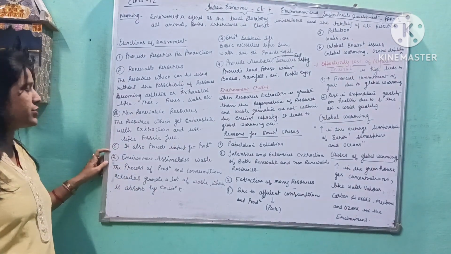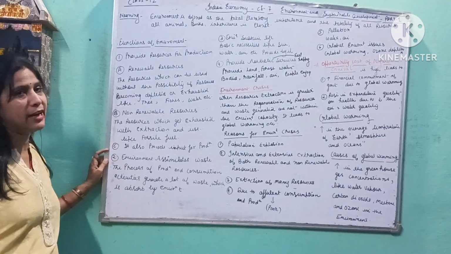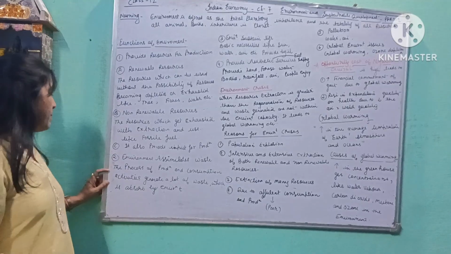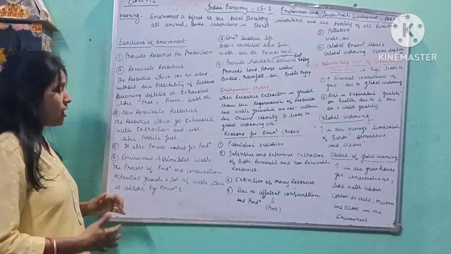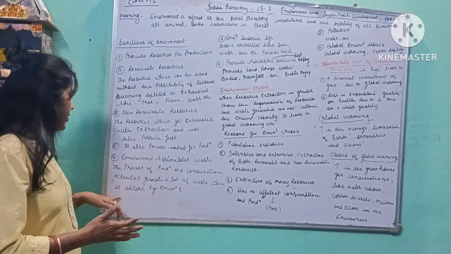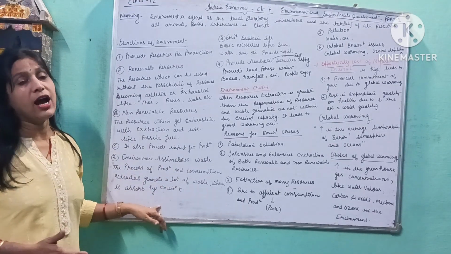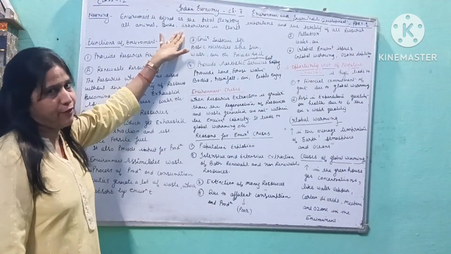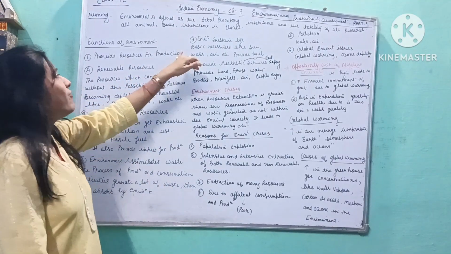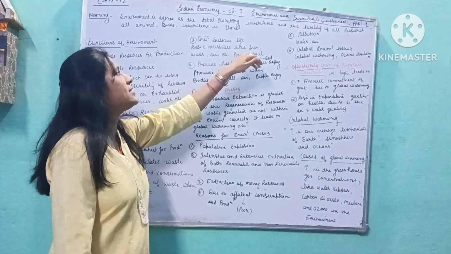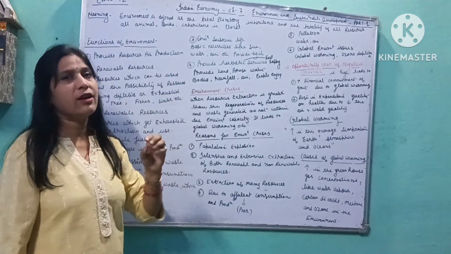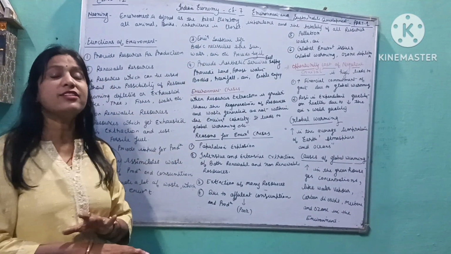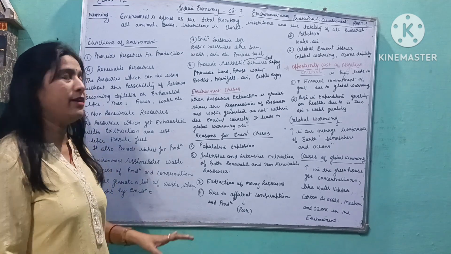The second function is that the environment assimilates waste. It means the processes of production and consumption generate a lot of waste, which is absorbed by the environment. The third function is that the environment sustains life. It means it provides basic necessities like sun, water, air, etc. Without it we can't survive.